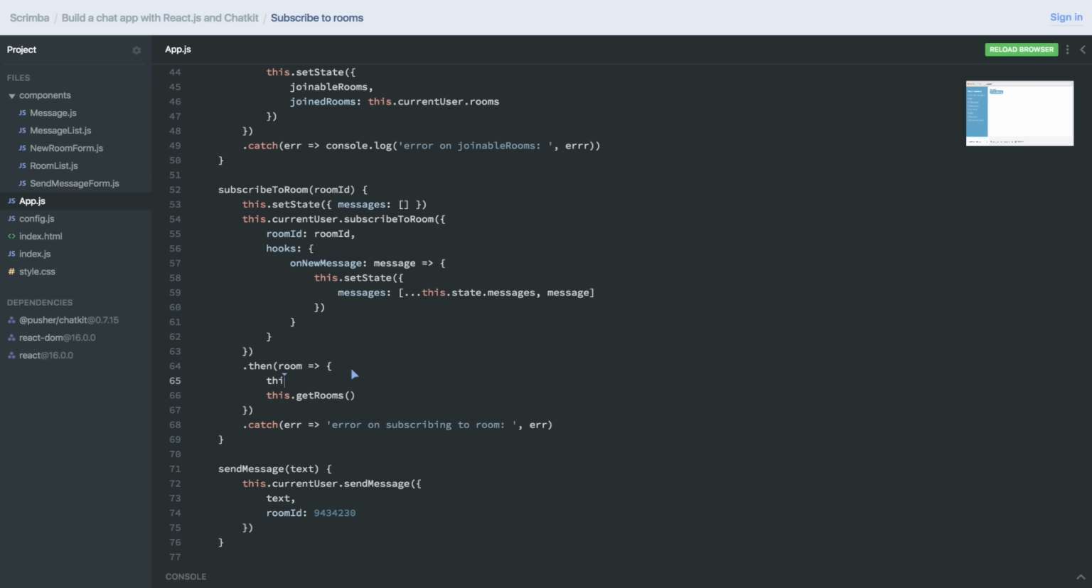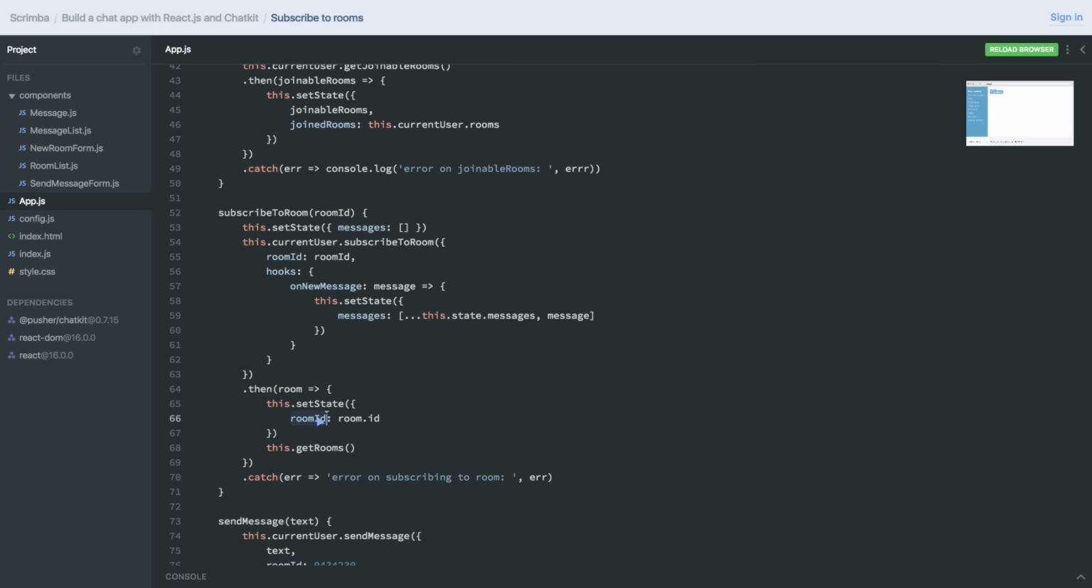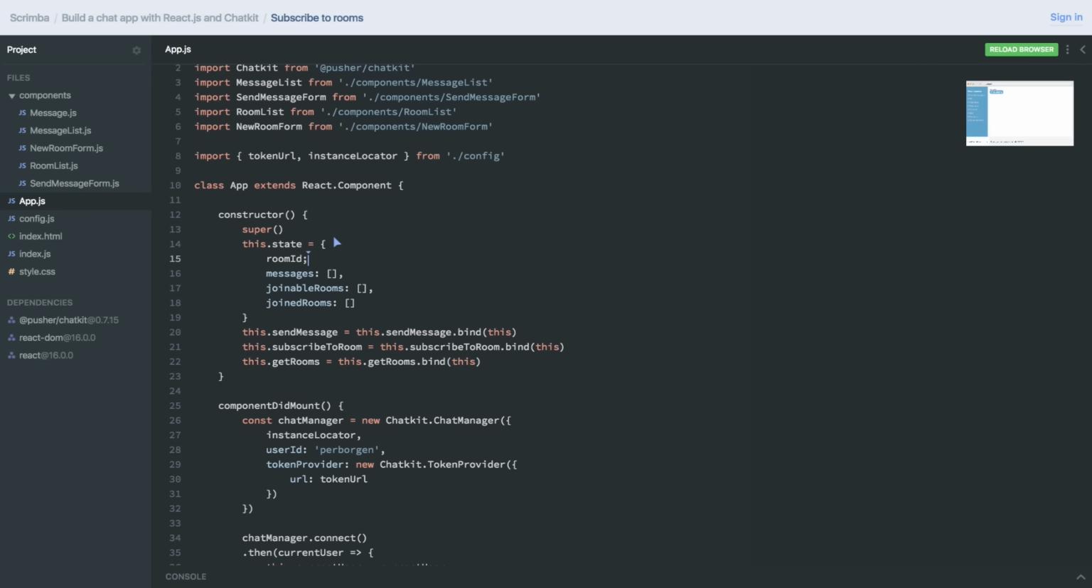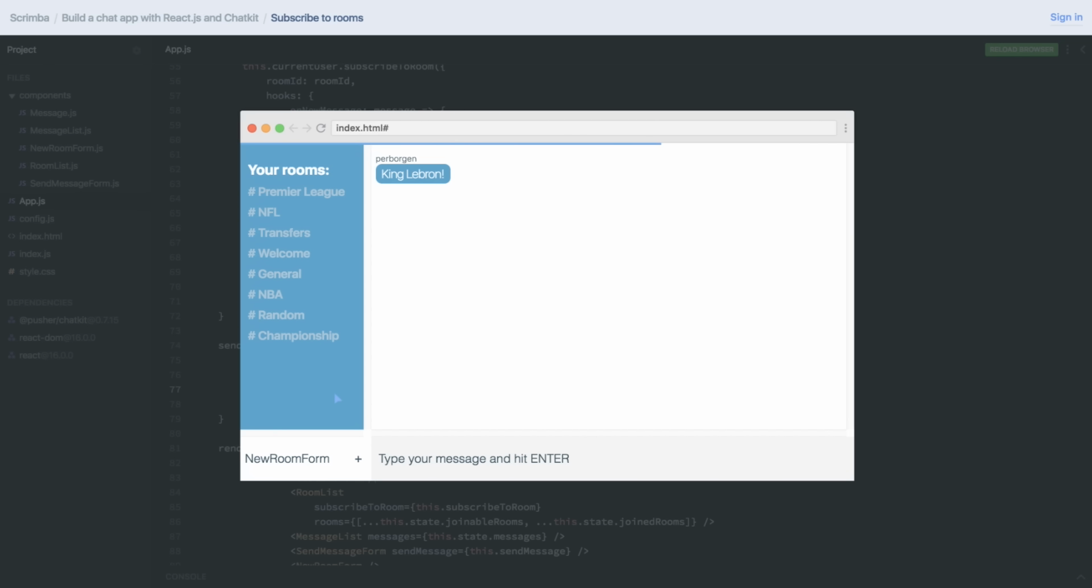Because what we then can do is we can do this.setState, and we can keep track of which room we're currently at by doing room ID and setting it to the room.id. Now we need to add this to the state when we're initializing it as well. Room ID, let's just initialize it as null. And when we send the message, just this.state.roomID.